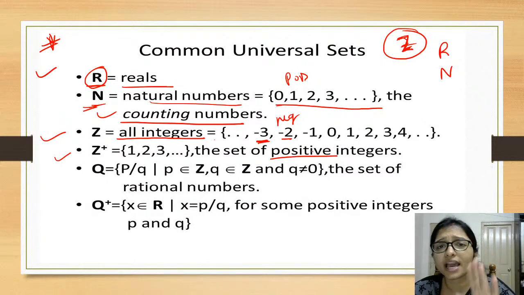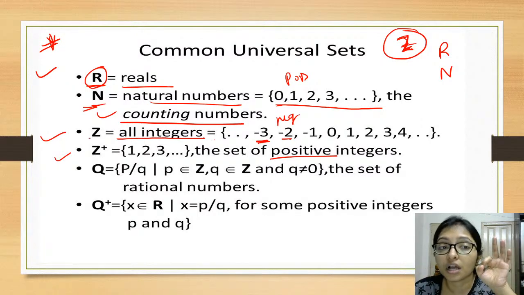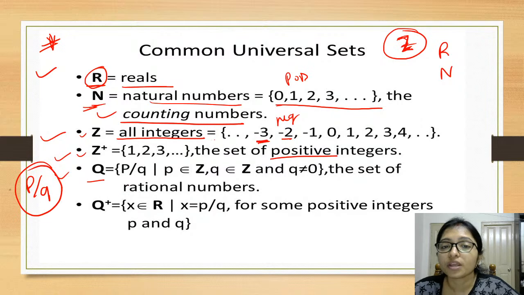These are very important, and here so much confusion comes, and if your concept is not clear, then you will not be able to solve many questions, because they will not give you specifically what is in the set. You have to understand what is in the set. So remember the notation, this notation is very important. And Q means whatever number you can represent in P by Q format, that is the rational number, that is Q.